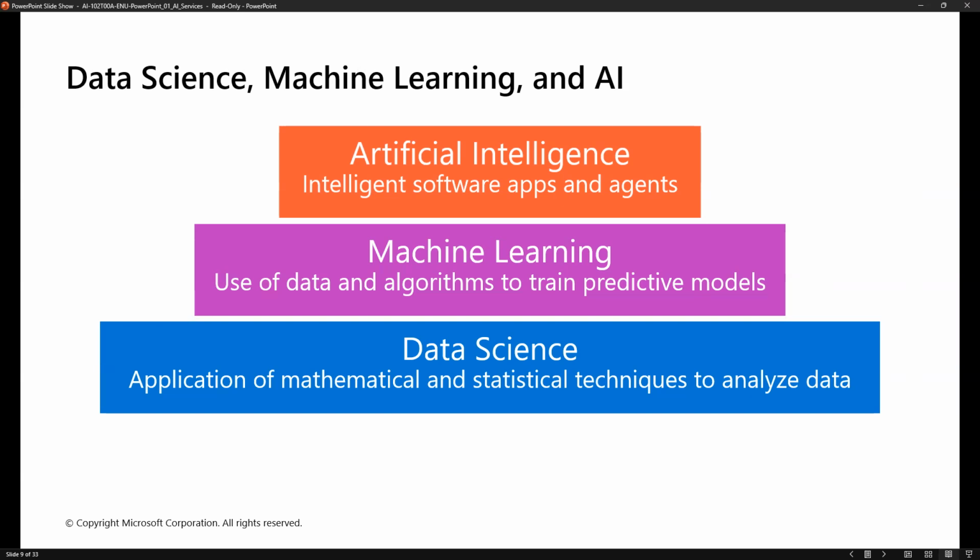Using that, they will analyze the data based on what stakeholders or enterprise companies are looking for, and provide the information. So those people come under data science.